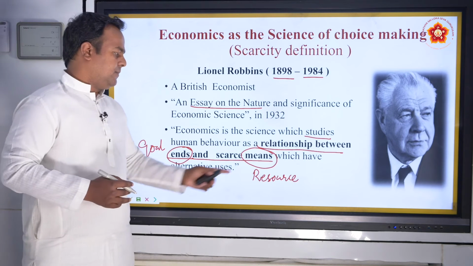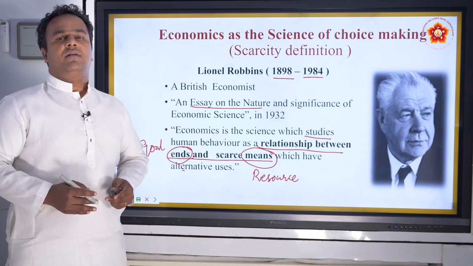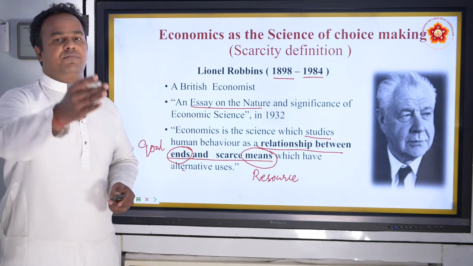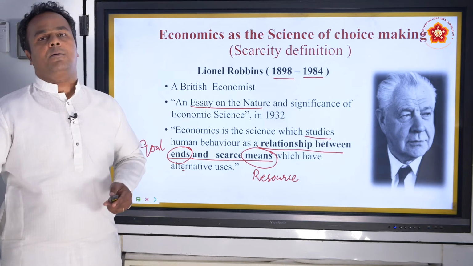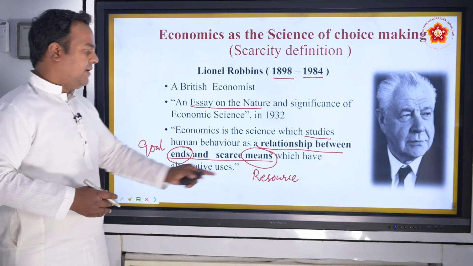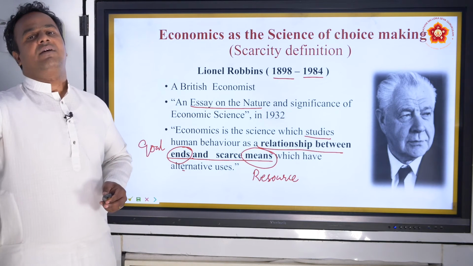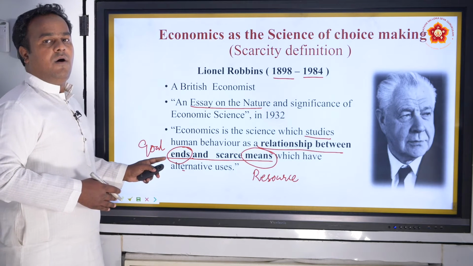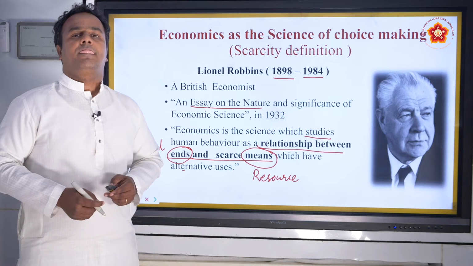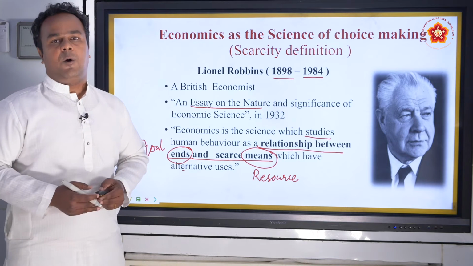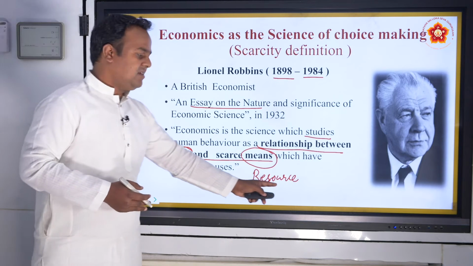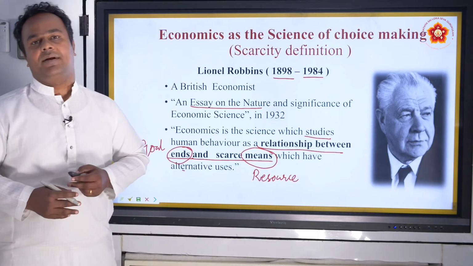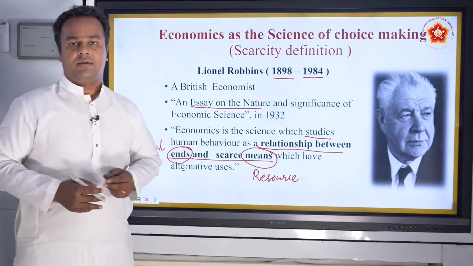Let me give you an example. If you want to travel from Bangalore to Chennai, the means of transportation is a bus or a train. So a bus is actually a tool for your travel from Bangalore to Chennai. Similarly, to satisfy a goal of getting internet connectivity and the ability to communicate over a long distance, that is a goal. Means is a resource. Resource is capital. You can buy a phone with capital. Then the phone becomes a resource.